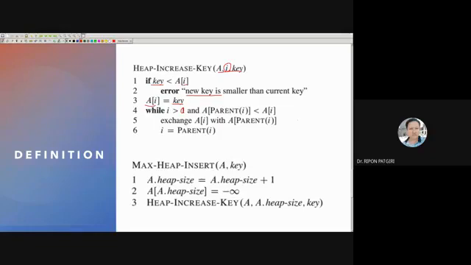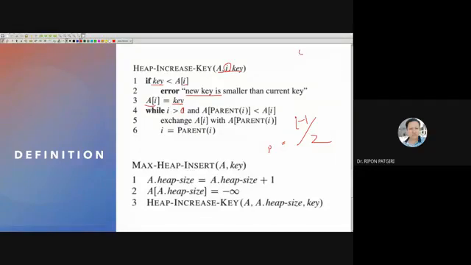How are we going to calculate the parent? Parent of i is (i minus 1) divided by 2. So if A of (i minus 1) divided by 2 is less than A of i, then swap A of i and A of parent, move upward.